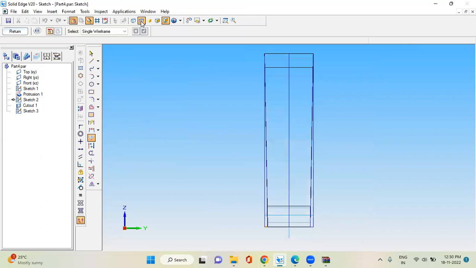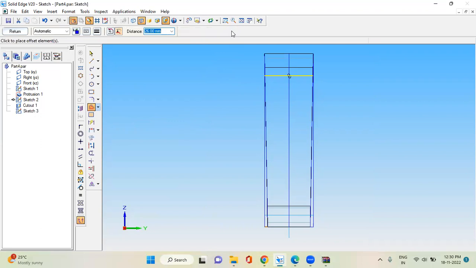Here, make these edges visible using this, and go to the include command and click on this so that the line gets included. Then go to offset, select that line.